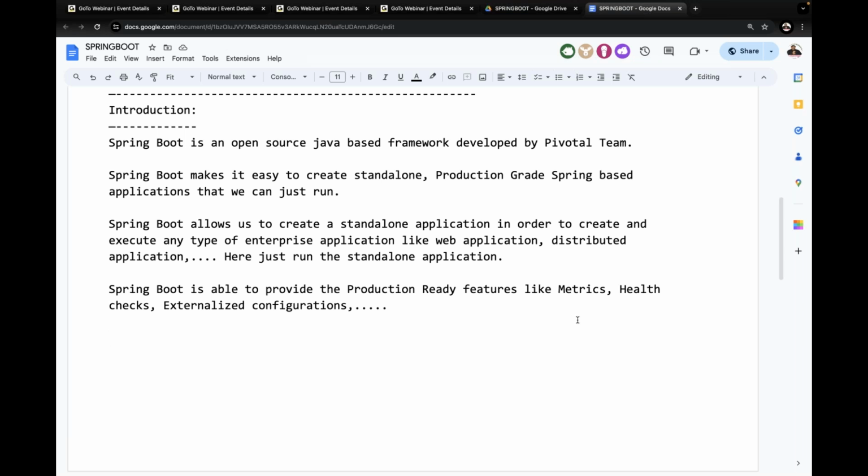Now all of you understand it clearly. Spring Boot is able to provide the production ready features that I already explained, but again I'm telling you, production ready features in the sense preparing the project is not sufficient to deliver. Along with the project, along with the product, we have to provide some tools to monitor our project and to check whether that project is running successfully or not, and whether that project is going on effectively or not.